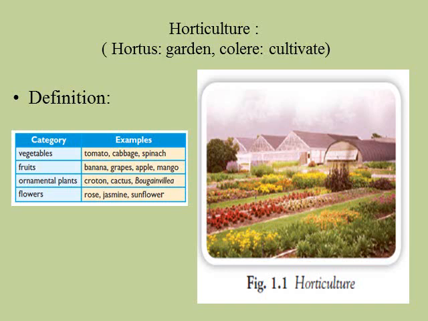These horticulturists carry out research to find new methods so that we get better varieties of fruits and flowers in large quantities. Here are certain categories of horticulture. For example, the vegetable category: tomato, cabbage, spinach. Fruit category: banana, grapes, apple. Ornamental plants: croton, cactus, bougainvillea. And the flower category: rose, jasmine, sunflower. So this is about horticulture. Horticulture is regarding vegetables, fruits and flowers.